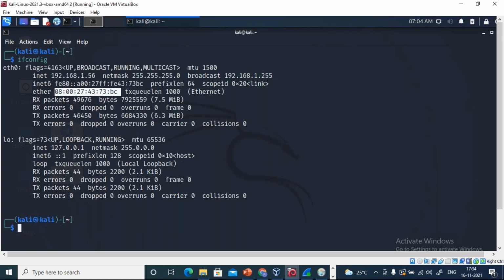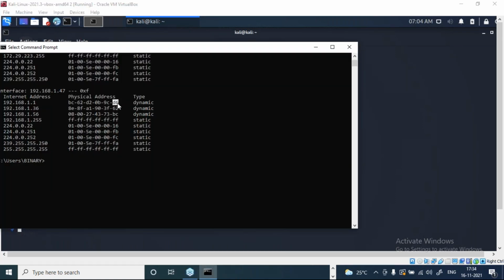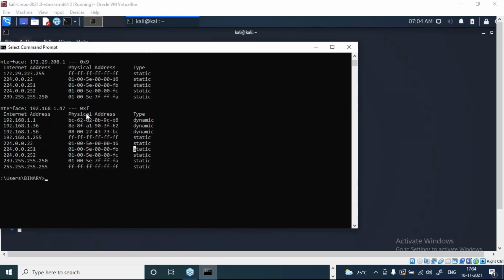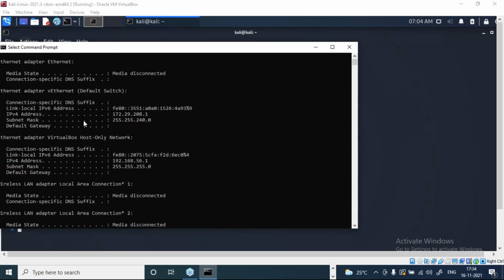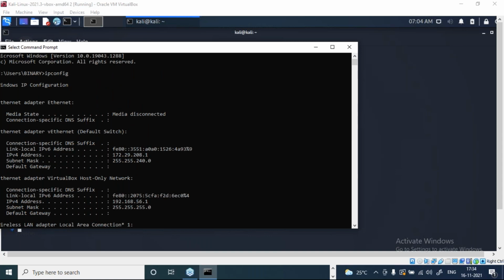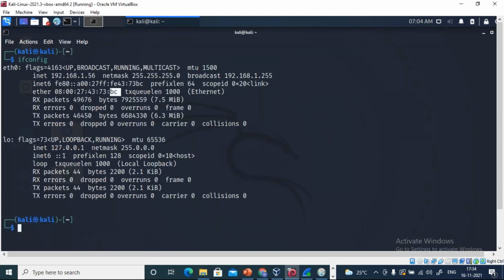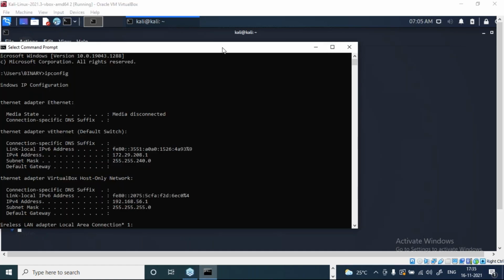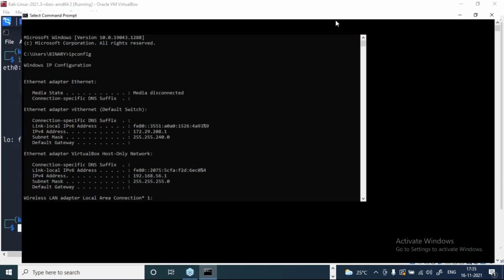Okay, virtual machine, that is BC. This you have to remember. BC is for this. For Windows, it is D6, if I'm not wrong, just check. Yeah, D6 is for Windows. The last number you can remember. So I'm just checking the IP address using ipconfig, and ifconfig in Kali Linux. In Kali Linux also I'm doing the same thing, and in Windows also I'm doing the same thing. So if I have to repeat again, let me write it down and show it to you.